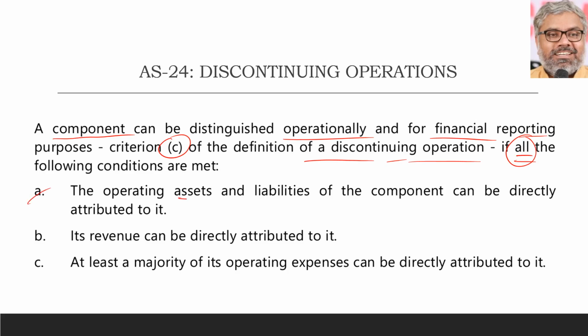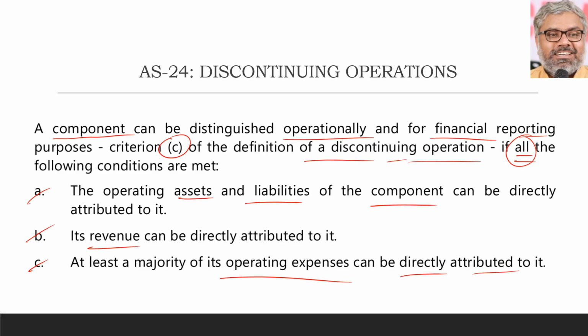First condition is the operating assets and liabilities of the component can be directly attributed to it. We can identify the assets and liabilities of that component of the enterprise. Practically difficult. Second, revenue can be directly attributed to it. In general, it's okay, reasonably not a problem. At least a majority of its operating expenses can be directly attributed to it. So assets, liabilities, revenue, expenses. What else will be there?